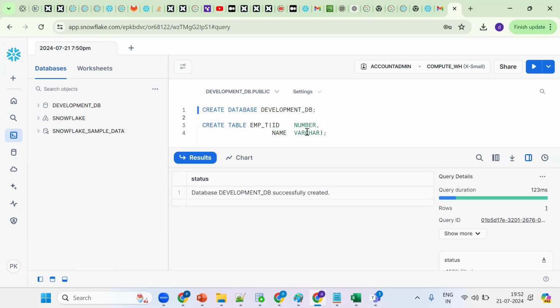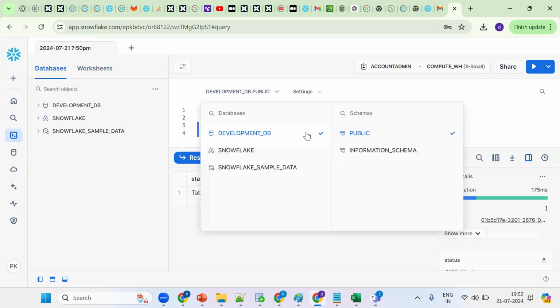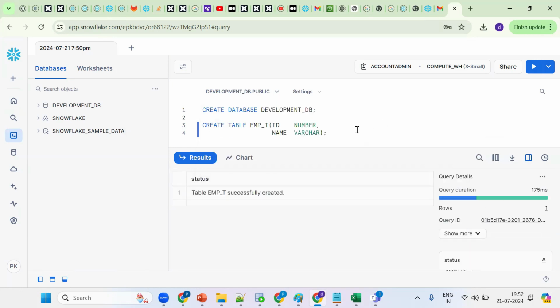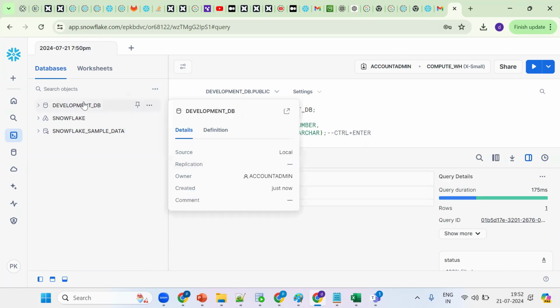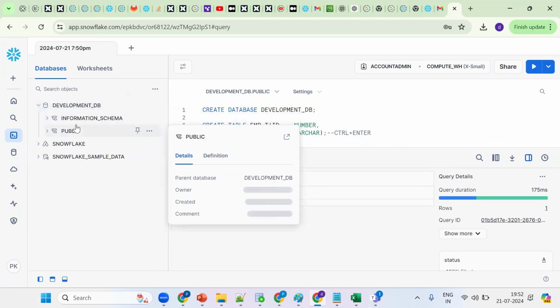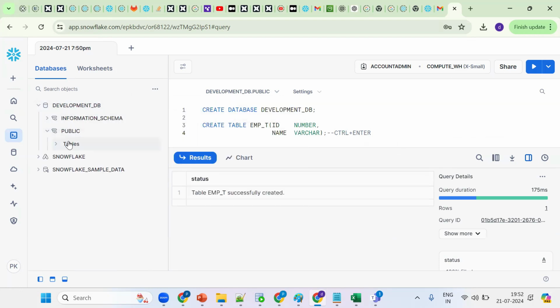Now let me create this table. I'm using the shortcut Control plus Enter. Okay, this is fine. Now the table has been created in my respective database, the development database, under the public schema. Now let me insert one record.